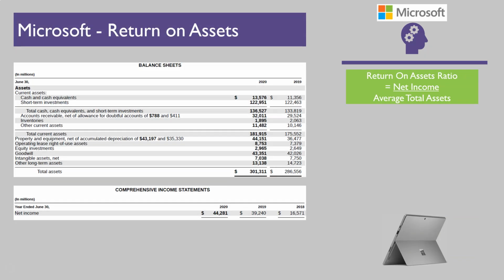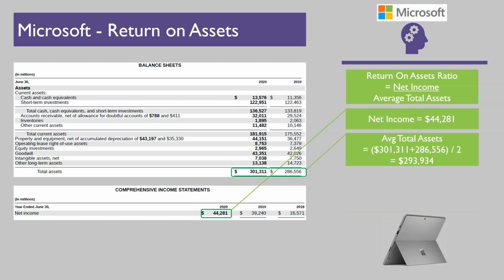On this slide, we'll now calculate the return on assets for Microsoft. We'll use the same formula and take net income divided by the average total assets. First, we have net income of $44.3 billion in 2020. And then we've calculated the average total assets for 2020 and 2019, which comes up to around $293.9 billion for Microsoft. When we take net income over the average total assets, we come up with a return on assets of around 15.06.